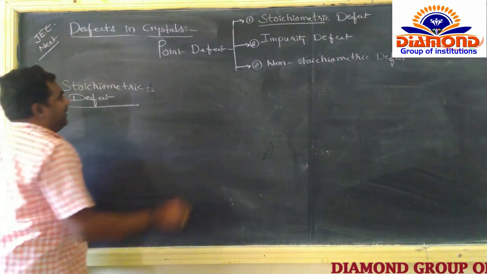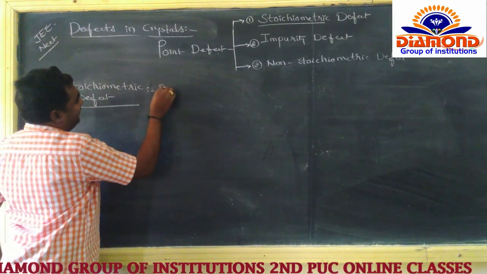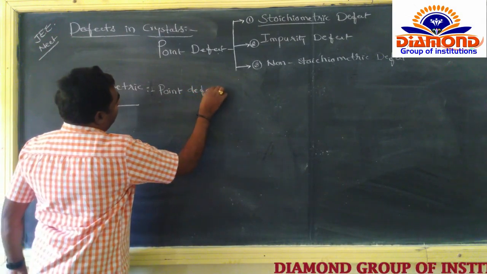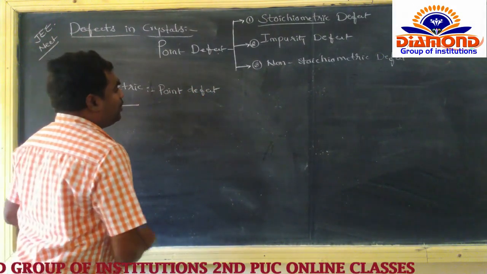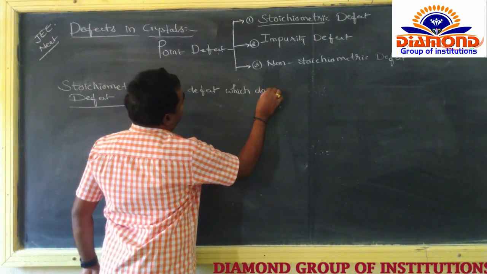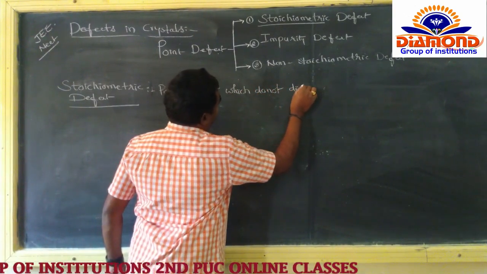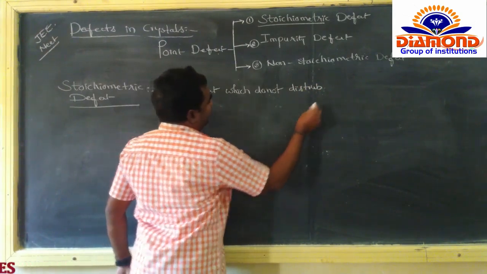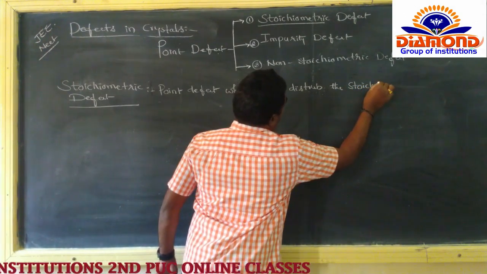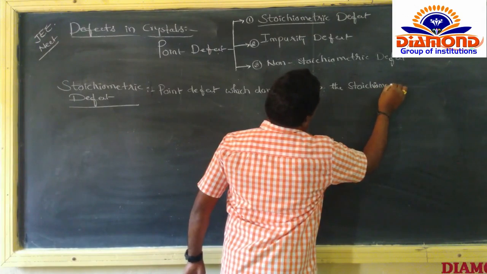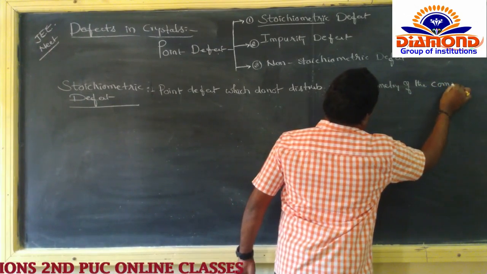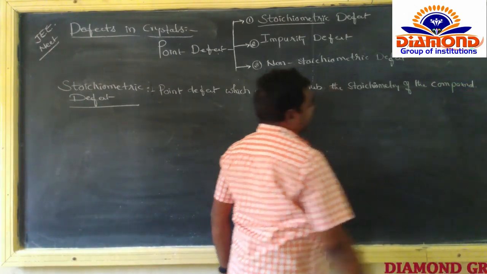What is the stoichiometric defect? The point defect which does not disturb the stoichiometry of the compound is known as a stoichiometric defect.